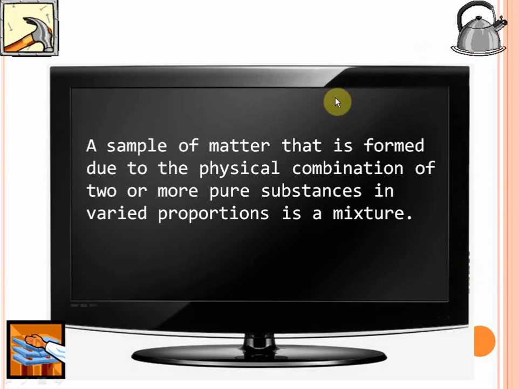So now this definition might seem very complicated to you, but actually what it says is that when you take more than one pure substance and when you combine these pure substances, you get a mixture. As simple as that. The reason a mixture has different types of particles is because it has different pure substances in it. And you can easily separate a mixture into the different pure substances by using physical processes.